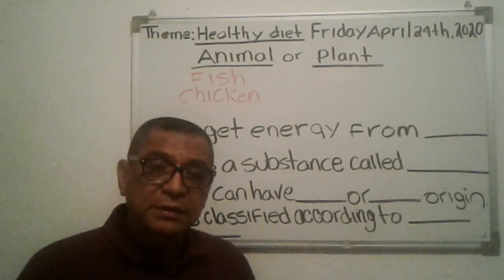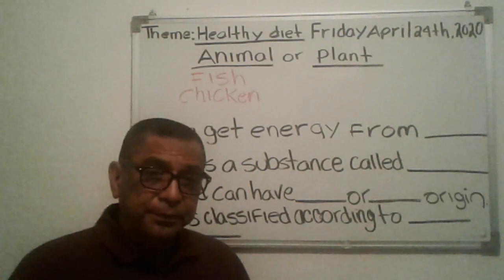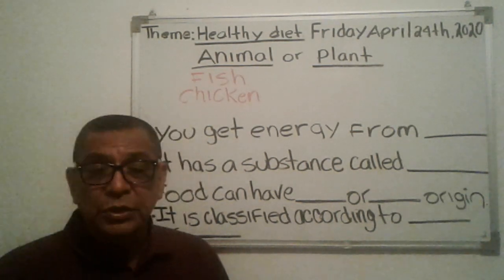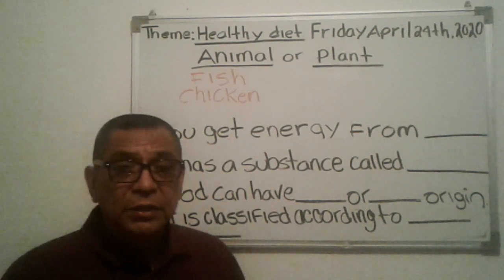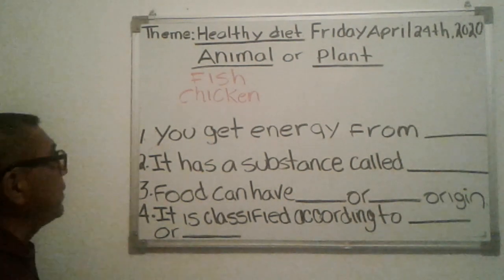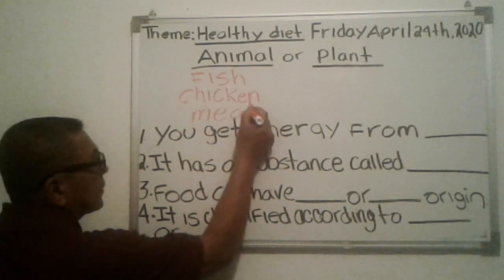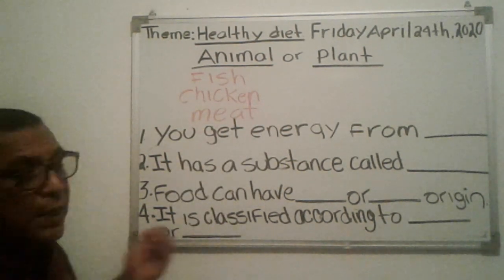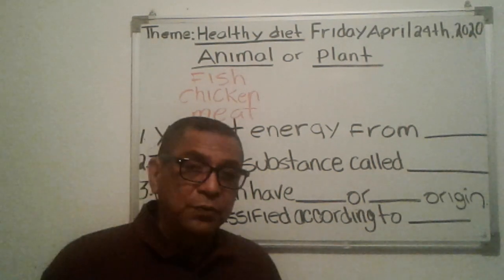There are different kinds of animal. It could be a cow. It could be a goat. It could be a different kind of animal, just like the chicken we eat comes from the chicken. So let's put meat. Chicken is actually a meat. All right, so we got three examples of animal origin. Now let's go to plant origin.